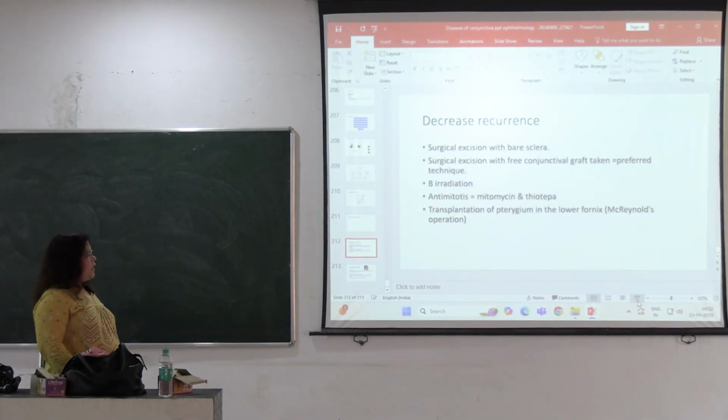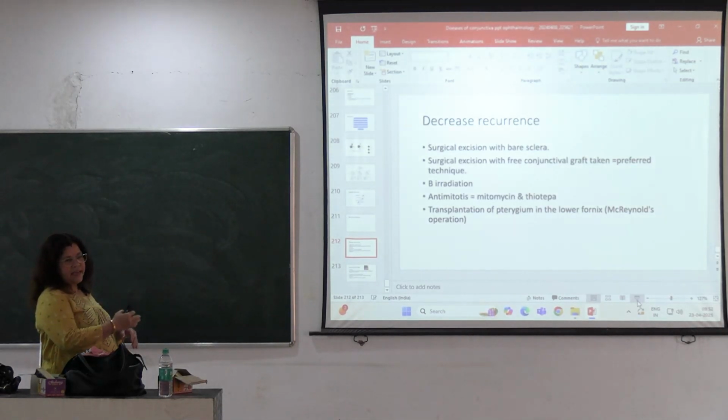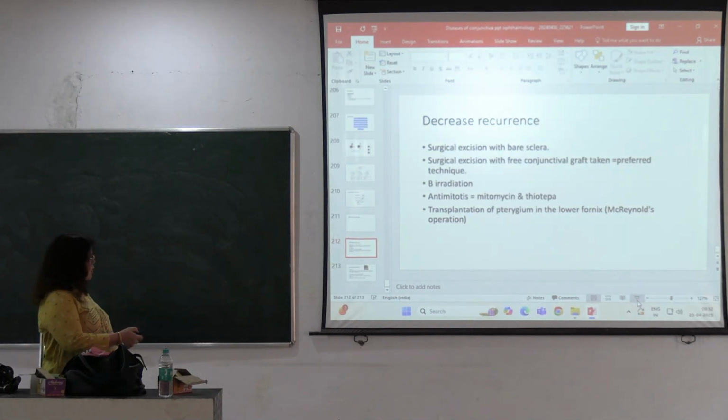The oldest technique is that the pterygium is excised and transplanted into the lower fornix. This is called the McReynolds operation. To avoid the recurrence, beta radiation is also given.